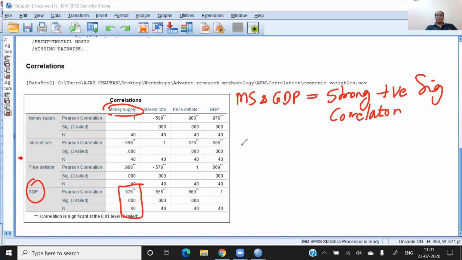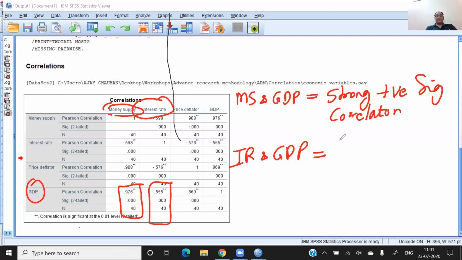Similarly, if I ask you what is the relationship between interest rate and GDP? Interest rate is here, GDP is here. So the answer is this. There exists a significant correlation. Why is it significant? Because the probability value is less than 0.05 and it is minus 0.555.